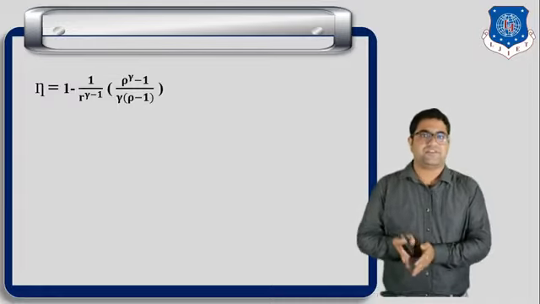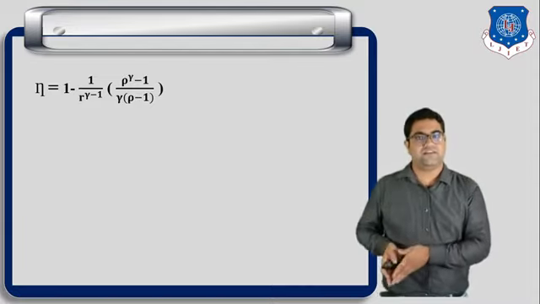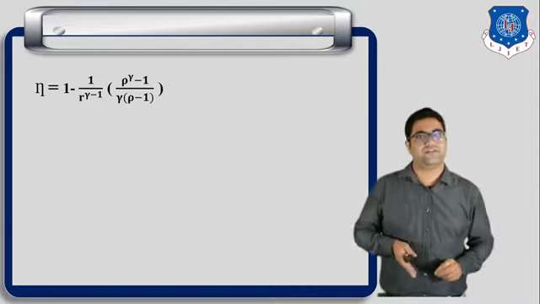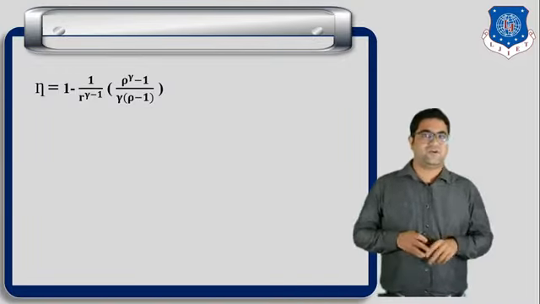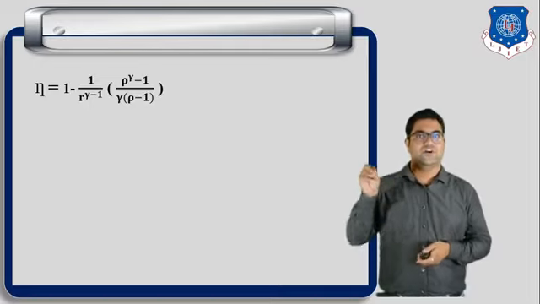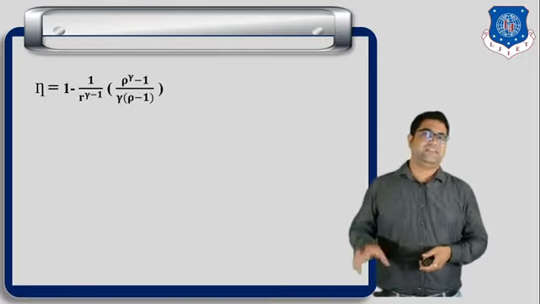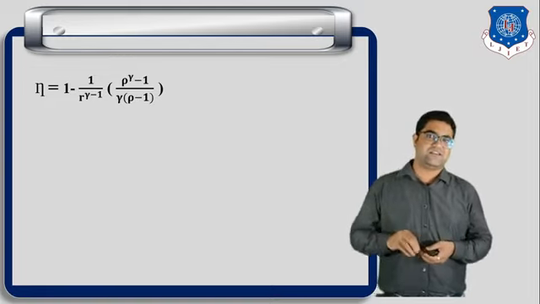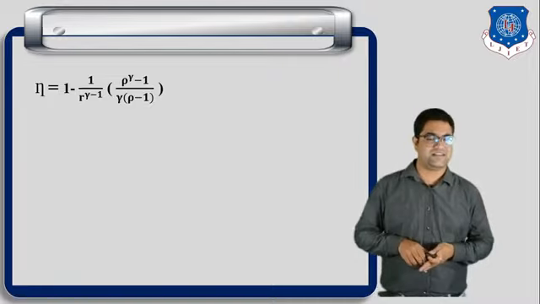Generally the compression ratio of the diesel cycle varies between 16 to 25, and the compression ratio of the Otto cycle varies between 6 to 10. So this is the basic difference between the Otto cycle and the diesel cycle. So in this lecture we have discussed two cycles. First is the Otto cycle and second is the diesel cycle.